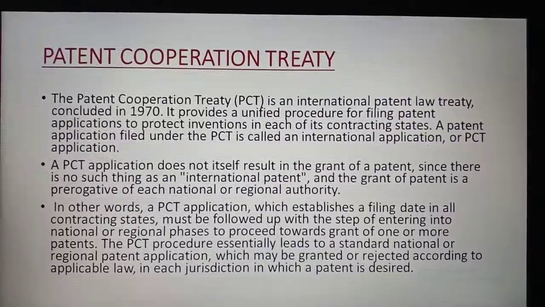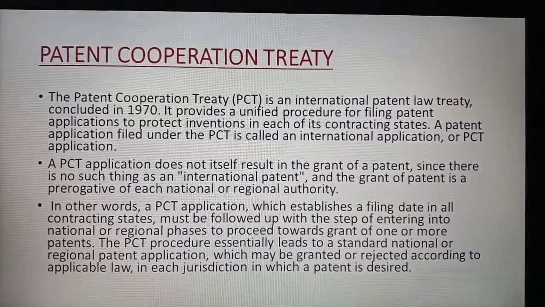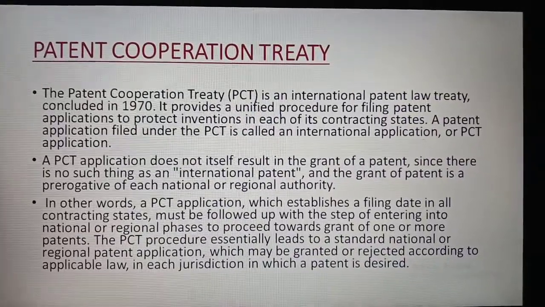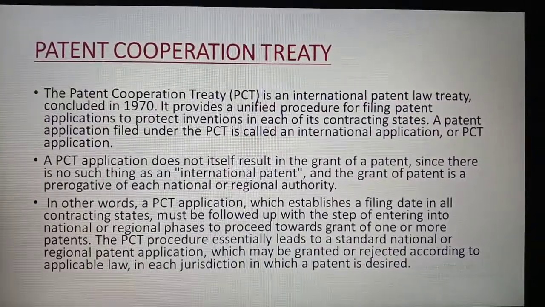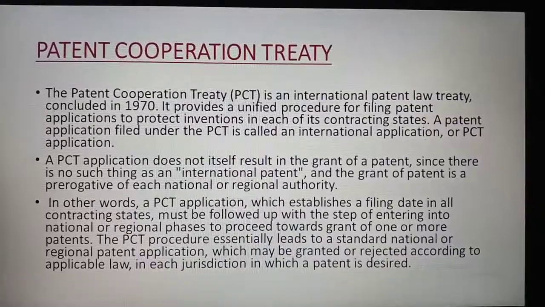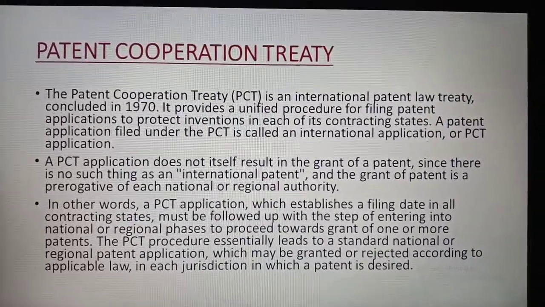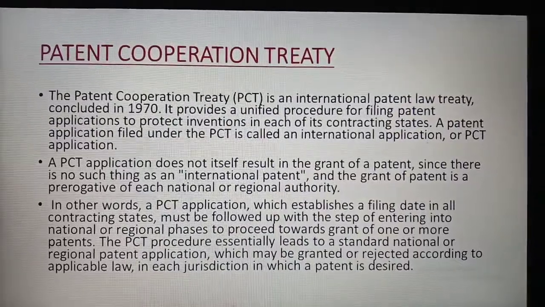It is after filing, and there should not be any objection in 6 months. All those details are there. And the grant of patent is a prerogative of each national or regional authority. There are small differences, but filing can be done. There are no issues about filing.